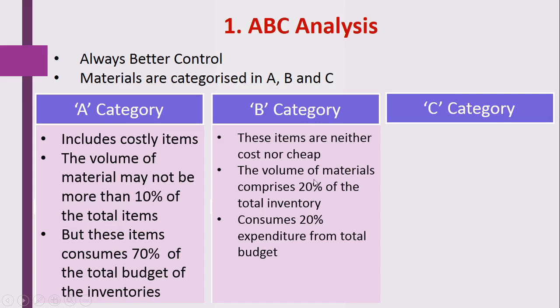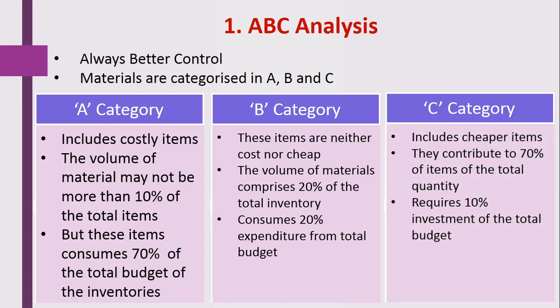So the volume of the material comprises 20% of the total inventory, and it consumes 20% of expenditure from the total budget. So here the quantity of that B category is related to 20% of the total materials which is required or available in the hospital, and it also consumes 20% of the budget from the total. So next category here, that is C category.